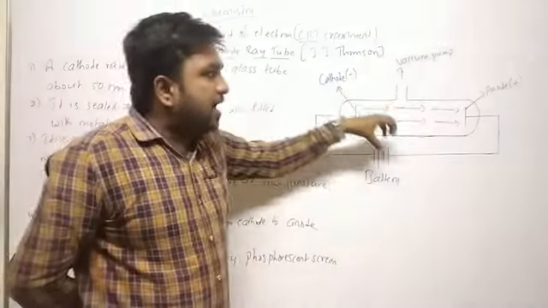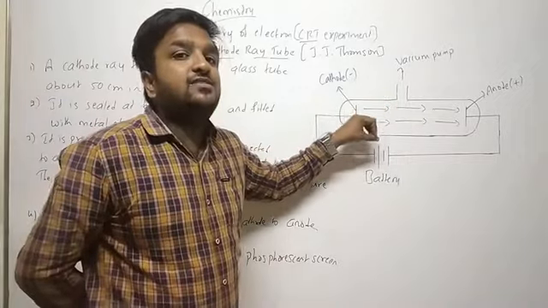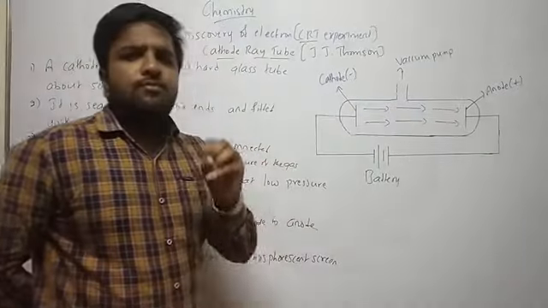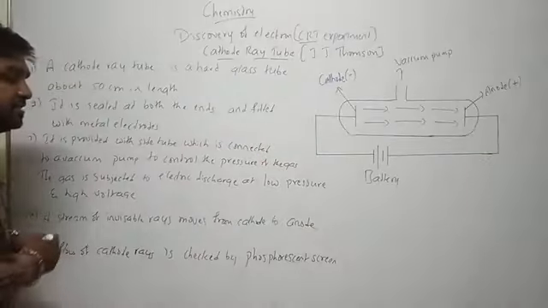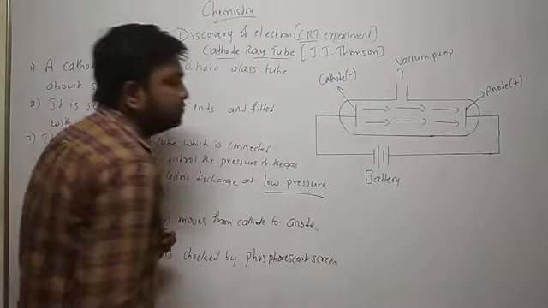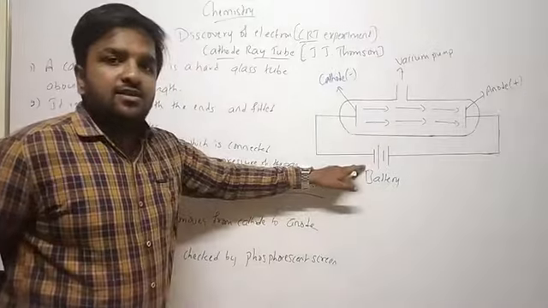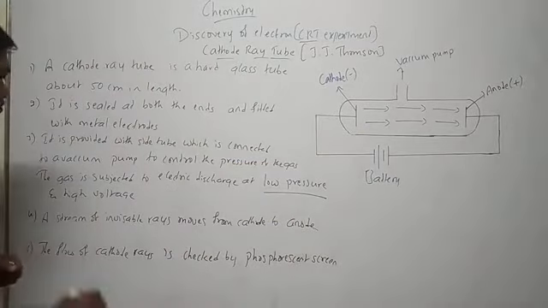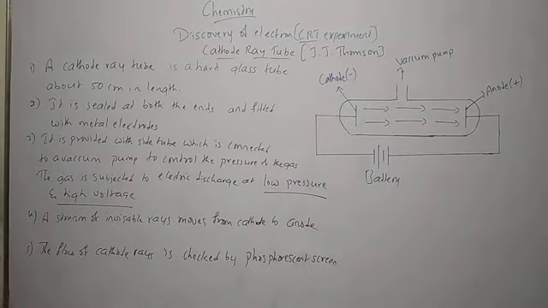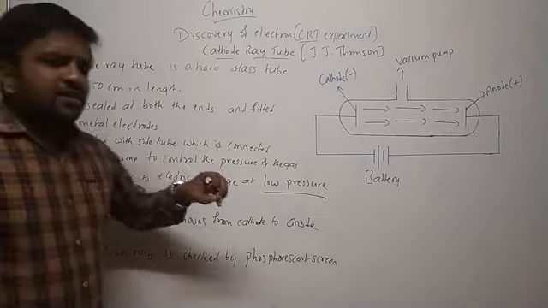So as we are passing the gas inside this cathode ray tube, we need to maintain that particular gas at very low pressure. It is very important. And these two are connected to the batteries also. Batteries are used to provide high voltage. Clear?